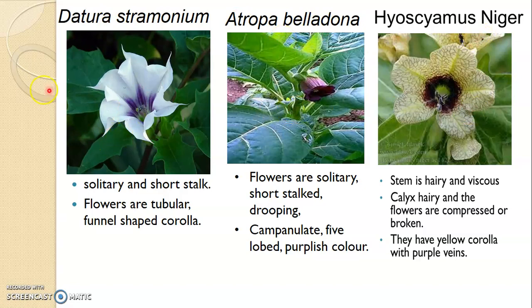Check the flowers of these drugs. This is a funnel shaped or tubular flower. This is a campanulate or bell-shaped flower, and these flowers have a yellow corolla with purple veins.